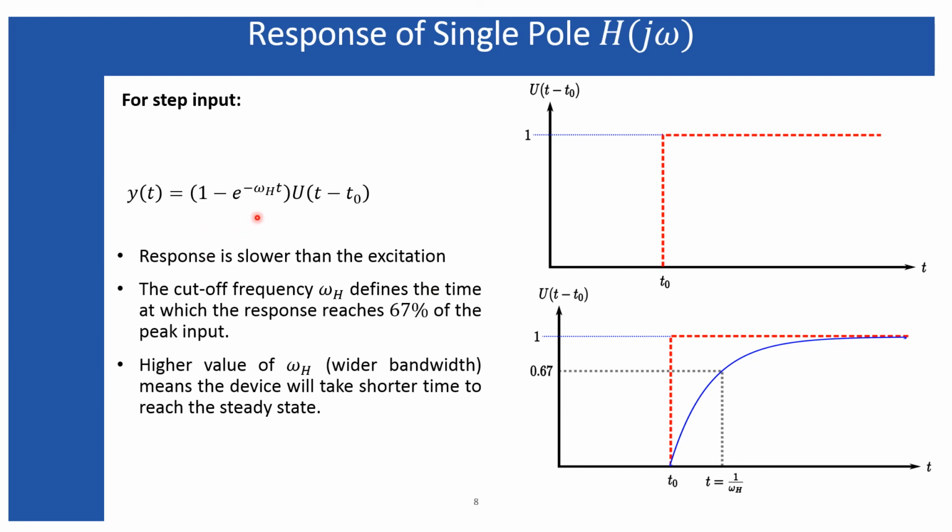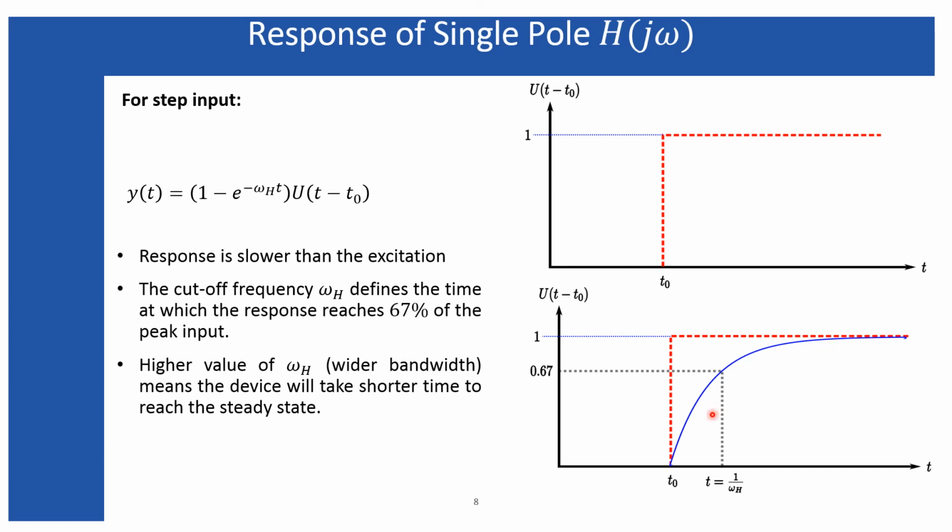Therefore, we can conclude that the wider bandwidth results in faster response, whereas the narrower bandwidth results in slower response. In addition to this, you can see from here that the output, although it is taking some time to reach the steady state, is reaching the steady state very smoothly.